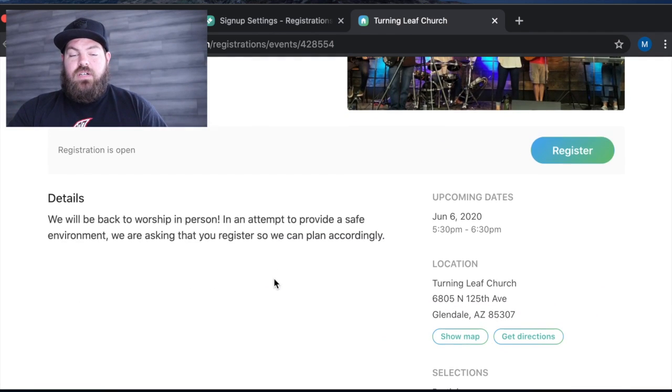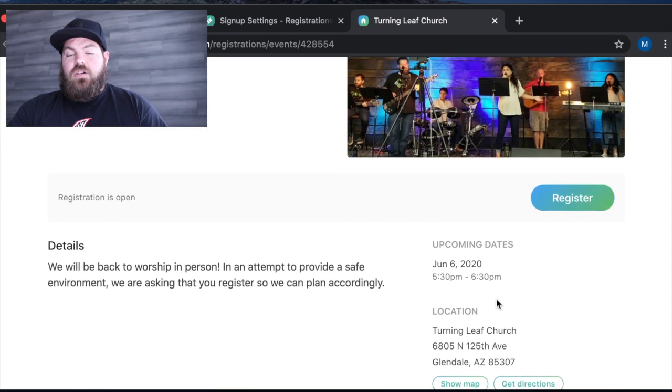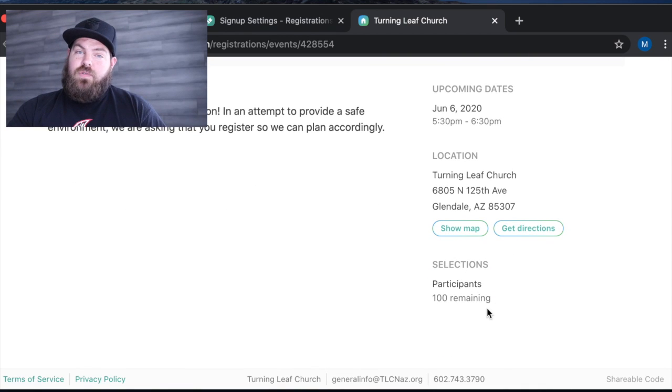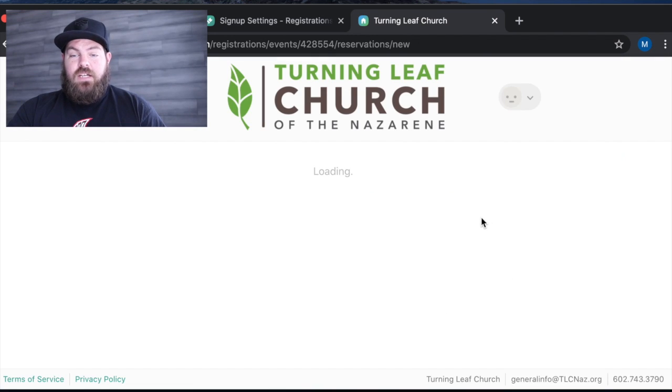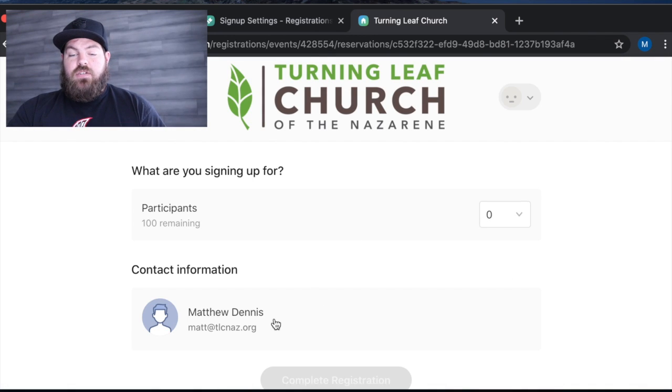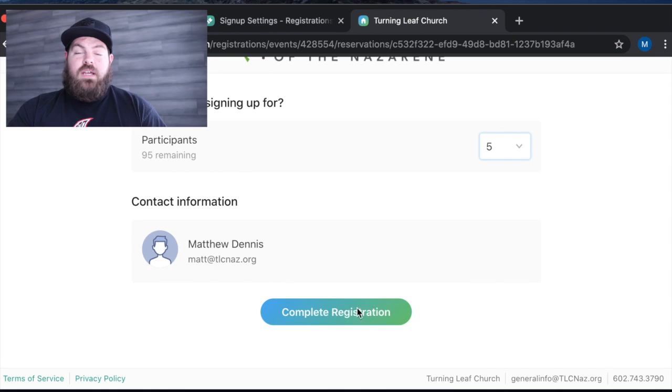And so as you scroll down, you're going to again see the details of the service. You can go and find it on a map. If you haven't ever joined us before in person, you can do that. And you're going to see how many spots are remaining for each of those services. And so as you come into the registration, again, if you're already logged in, it's going to show you that your contact info is already there for you, and you're just going to put in my family of 5 is coming, and we're going to hit done. And that's it for Sunday morning registrations.